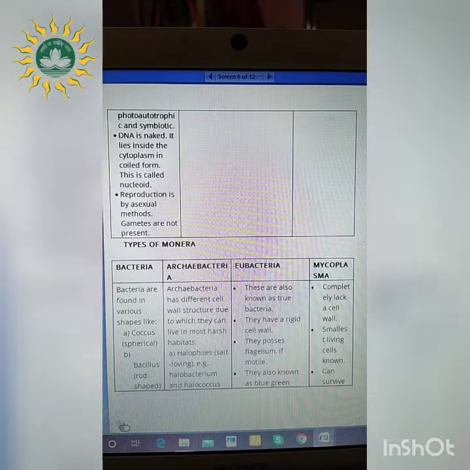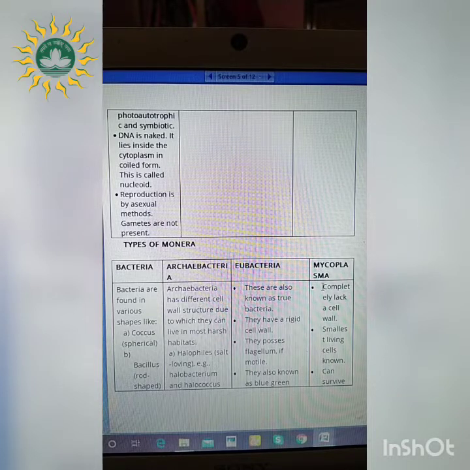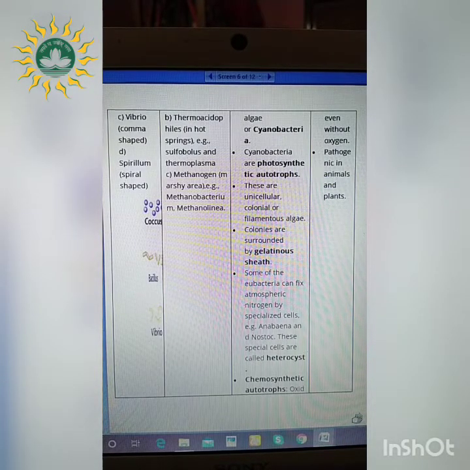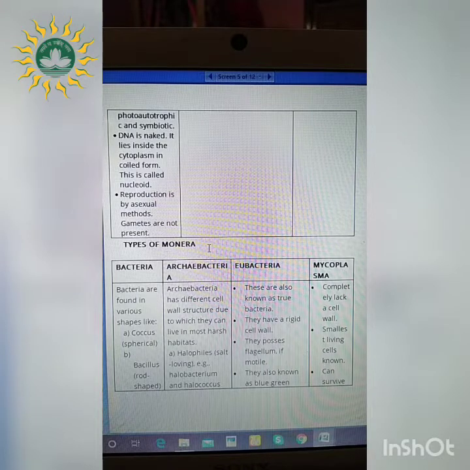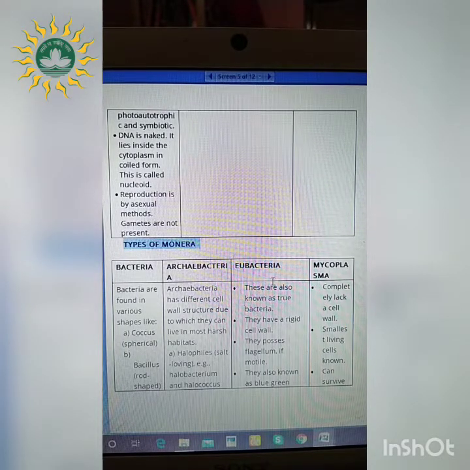The last type of the kingdom Monera is Mycoplasma. What is that? They are organisms which completely lack a cell wall. They are the smallest living organisms, and they can survive even without the presence of oxygen. So they are anaerobic, and pathogenic in animals as well as plants. So these four are the classification patterns of the types of Monera. What are those? Bacteria, Archaebacteria, Eubacteria and Mycoplasma.